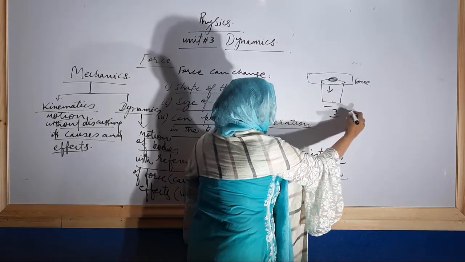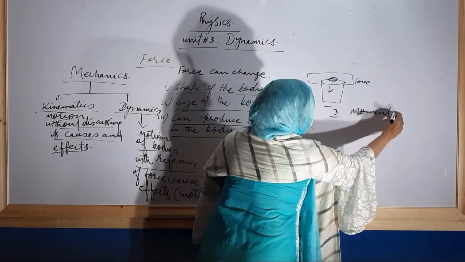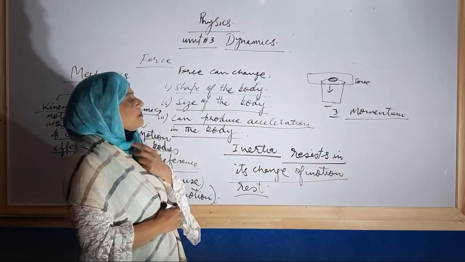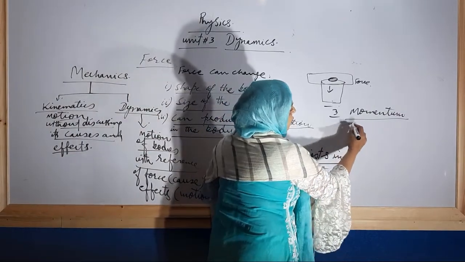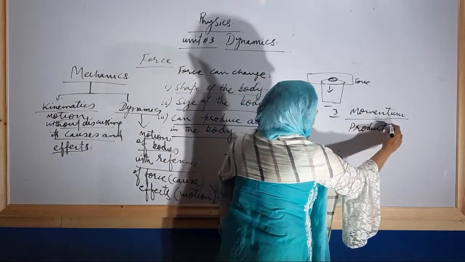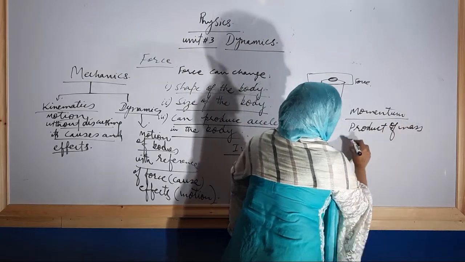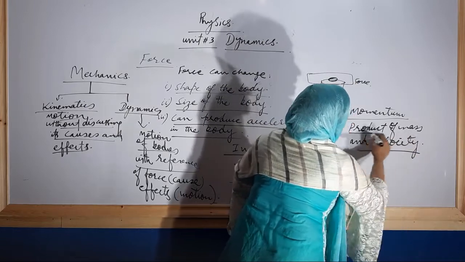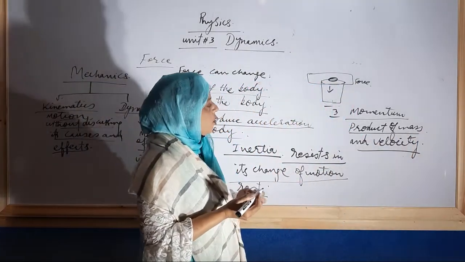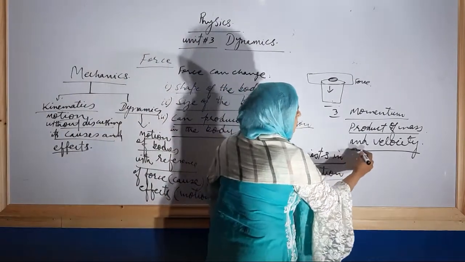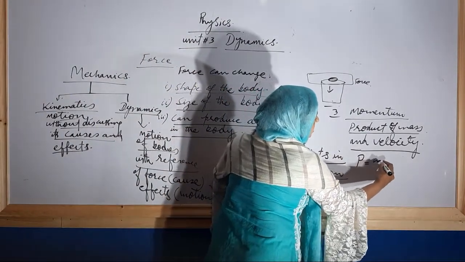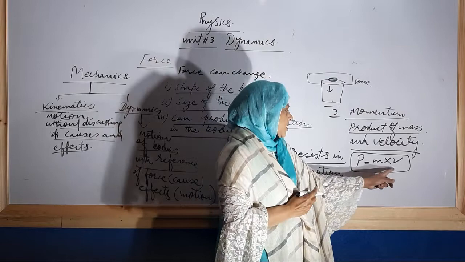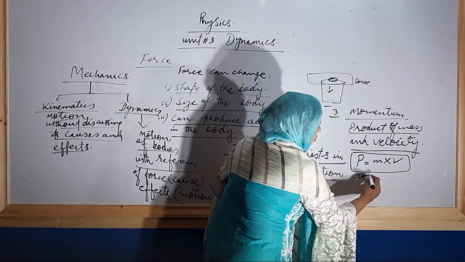The third concept is momentum. Momentum is a very important concept of dynamics. It is basically the product of mass and velocity. Students, you know very well about velocity. Velocity means rate of displacement. Velocity is a vector quantity. So momentum is represented by P, and its mathematical representation is P equals mass multiplied by velocity. Momentum is a vector quantity.